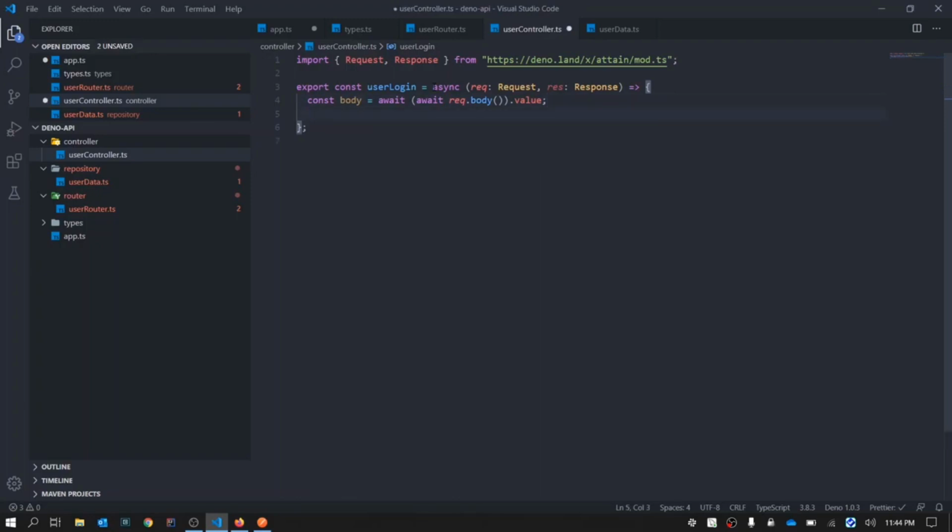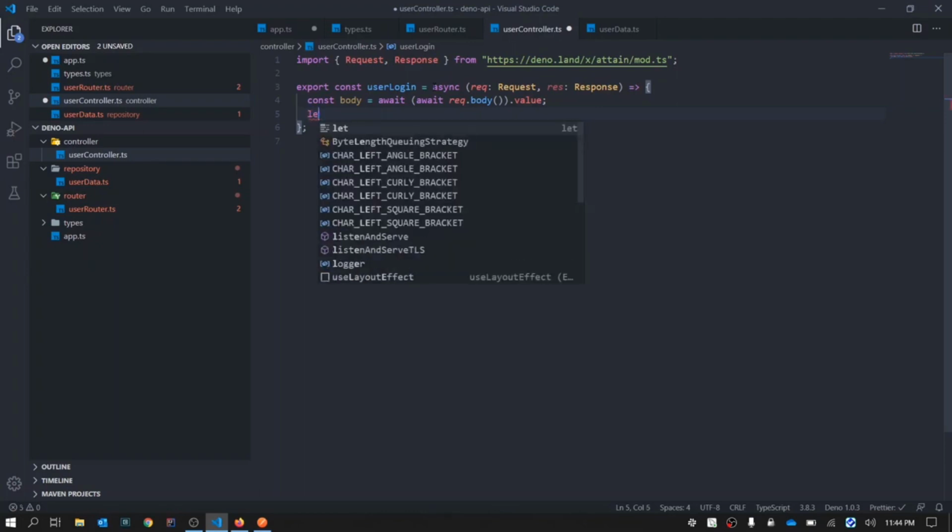Now, we need to get the username and password from the body and check it with the database. Here, as we do not use a database, we are just using mock data. We will just use the body and search it in the mock data. So we'll use a simple for loop for that, nothing complicated. The main concept to learn here is how to create the API, not what goes inside the controller.